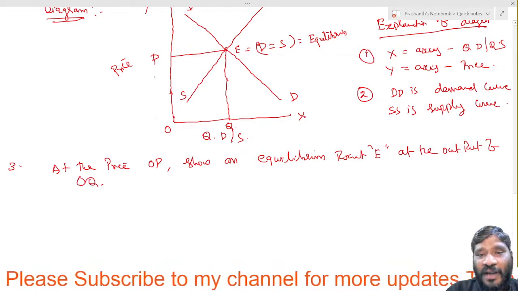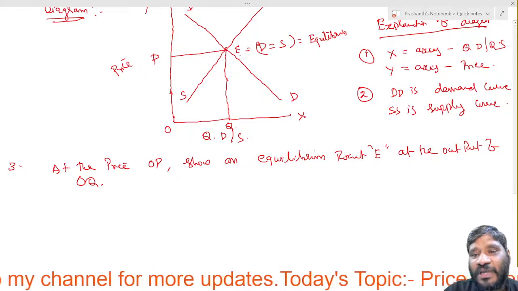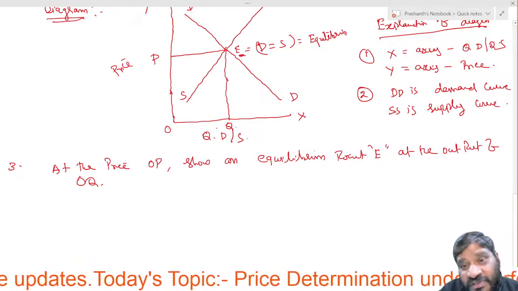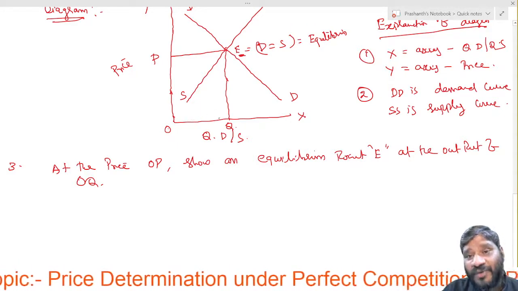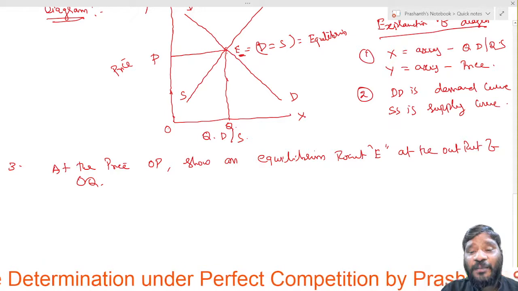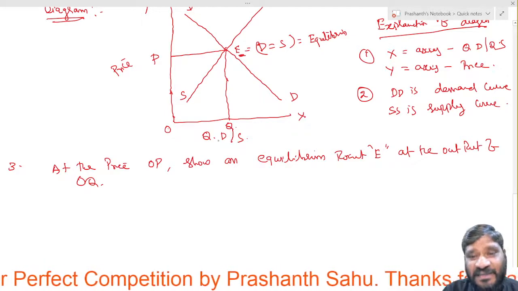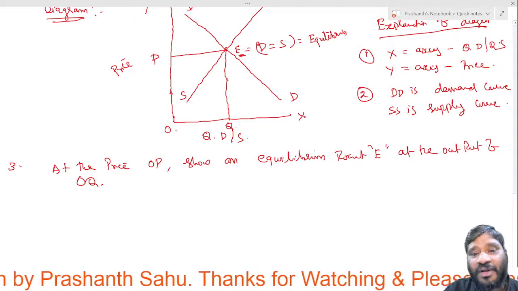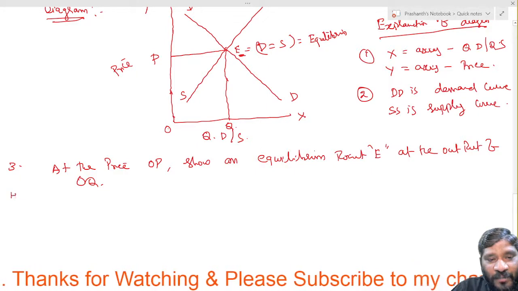At the point of 0p, we see this equilibrium point is called E. What output? 0q output. How have we decided the output here? Where the demand and supply are equal, from there we have taken a straight line to the x-axis, which determines the quantity of output. What is the quantity of output? 0q.